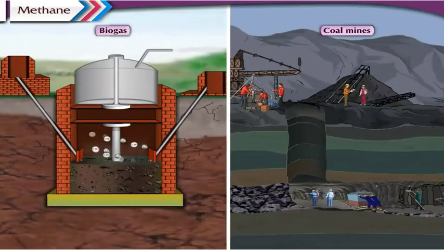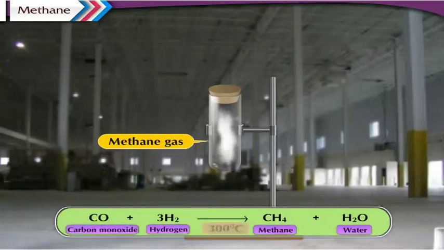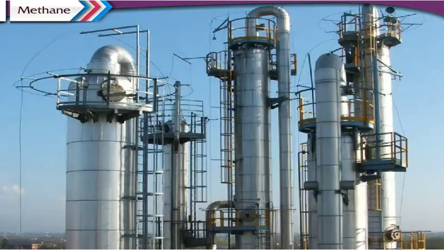Methane gas is produced by heating a mixture of hydrogen and carbon monoxide to 300 degrees Celsius in the presence of nickel as a catalyst. The fractional distillation of natural gas gives methane in the pure form.